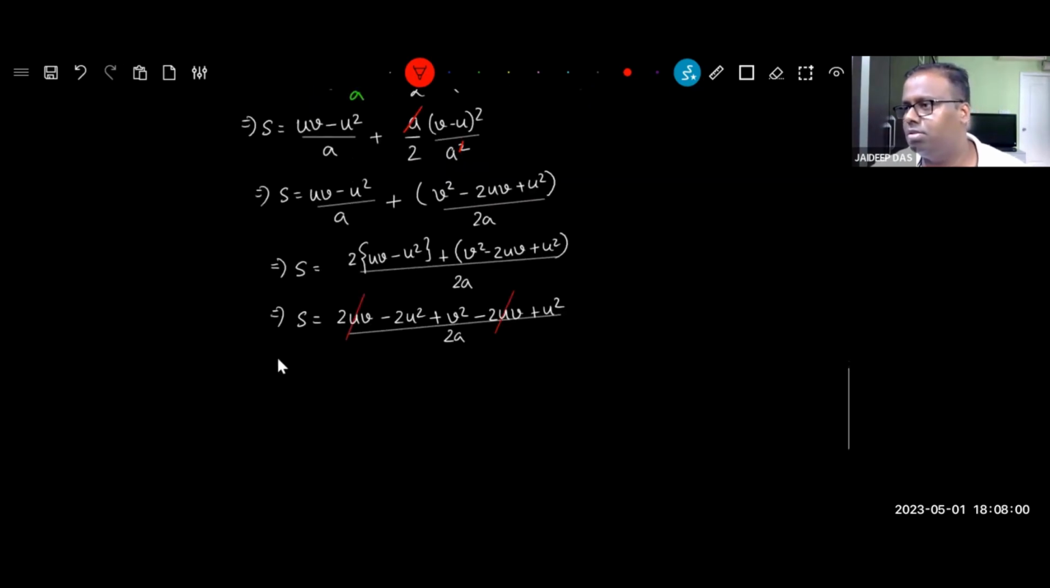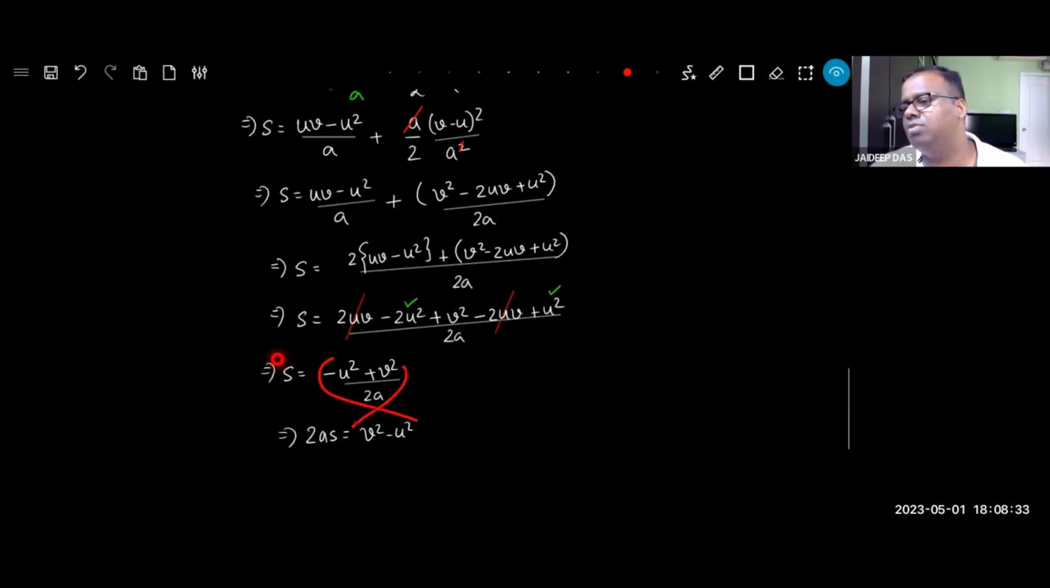Proceeding further, what do I have? I have S is equal to, look at these two fellows, like terms. If I combine these two, what do I get? I get a minus u square. Agreed or not? And I'm left with 1v square divided by 2a. Cross multiply everything: 2as is equal to v square minus u square. I have just flipped it. I have brought u square here and v square here.